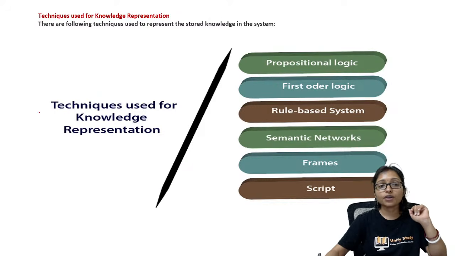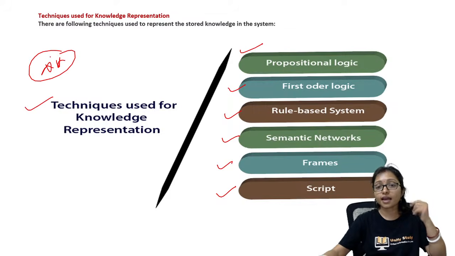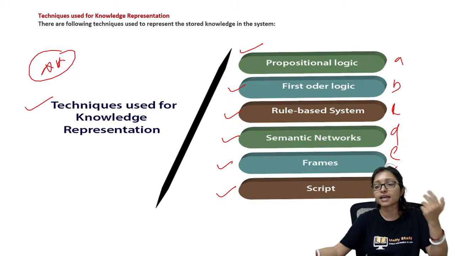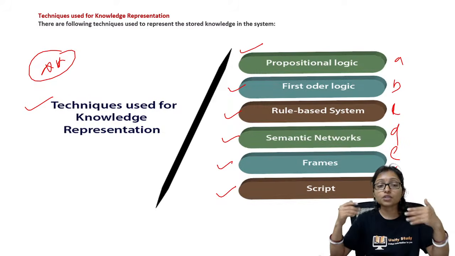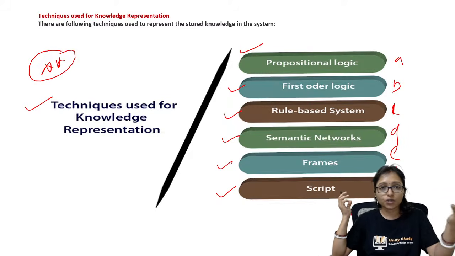Now there are different types of technique: propositional logic, first order logic, rule based logic, semantic network, frame and script. This is also important. They can give you options A, B, C, D, E, F, G, H, and out of these you need to choose what the knowledge representation techniques are.